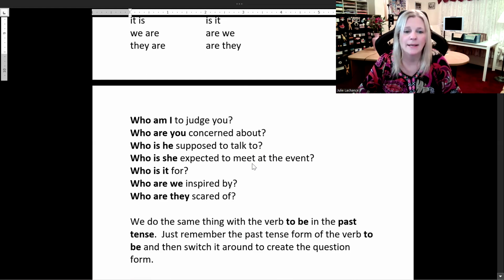Who am I to judge you? Who are you concerned about? Who is he supposed to talk to? Who is she expected to meet at the event? Who is it for? Who are we inspired by? Who are they scared of?